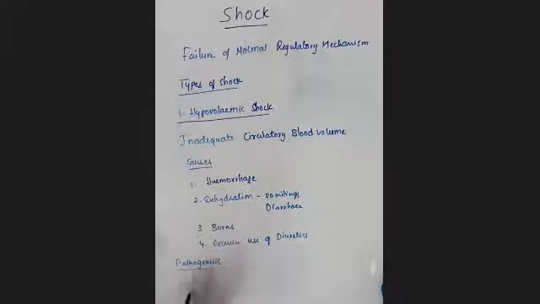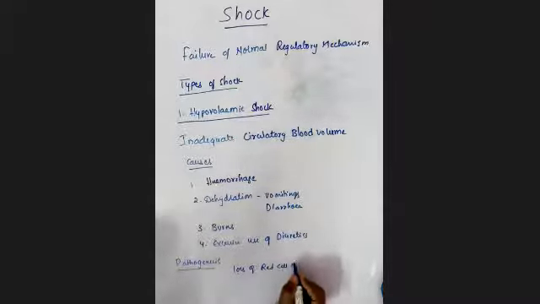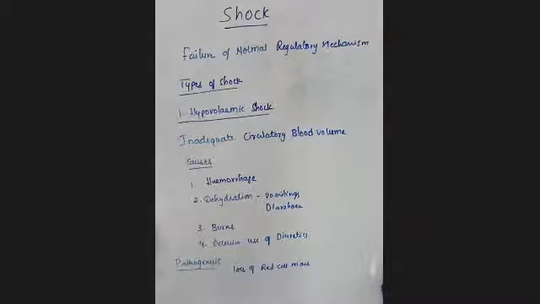Most often, there is loss of red cell mass, a large loss of red blood cells because of hemorrhage. The first thing I told you was hemorrhage, which may cause hypovolemic shock.